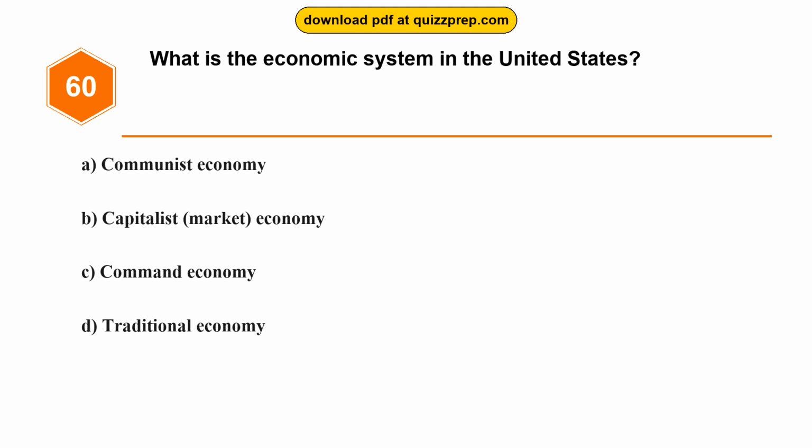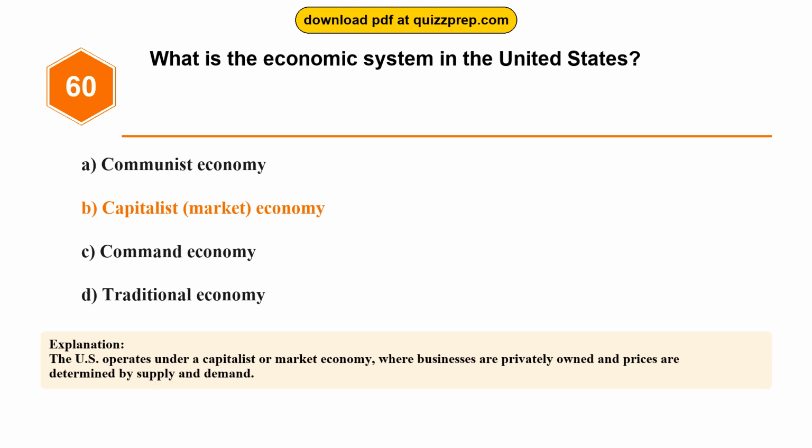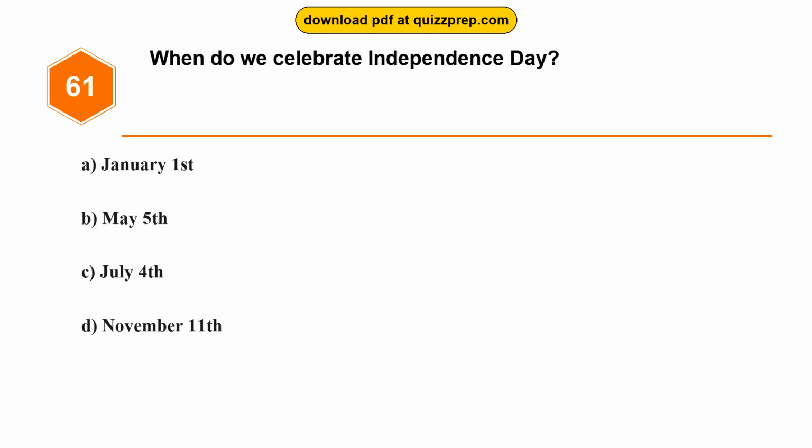Question 60. What is the economic system in the United States? Option A, communist economy. Option B, capitalist, market economy. Option C, command economy. Option D, traditional economy. The correct answer is option B, capitalist, market economy. The U.S. operates under a capitalist or market economy, where businesses are privately owned and prices are determined by supply and demand.